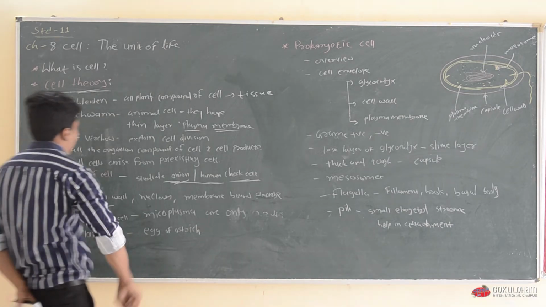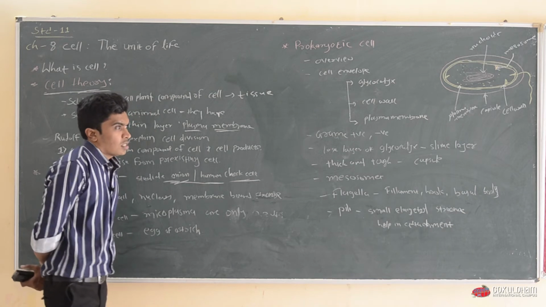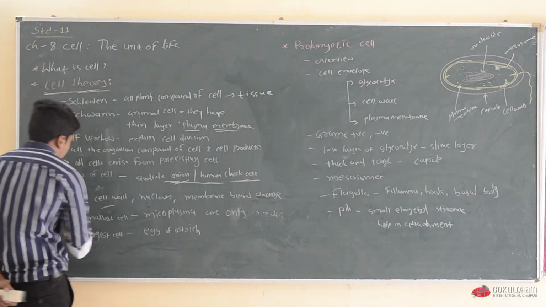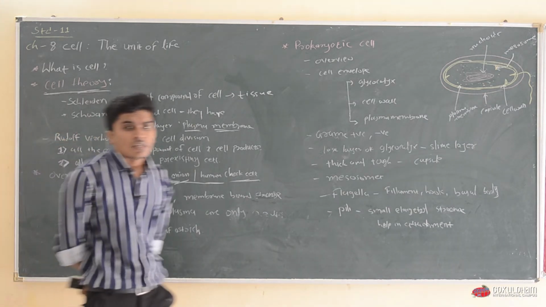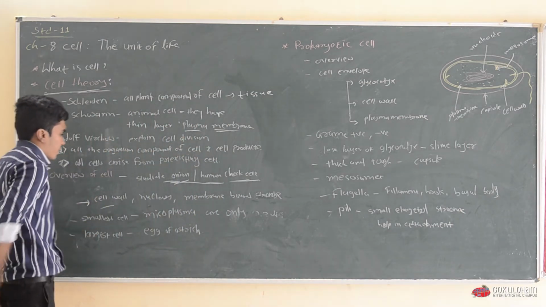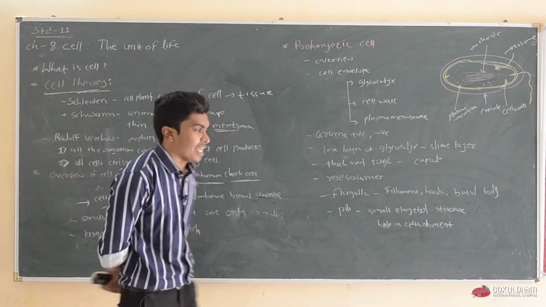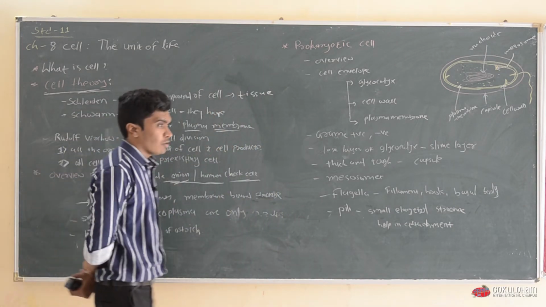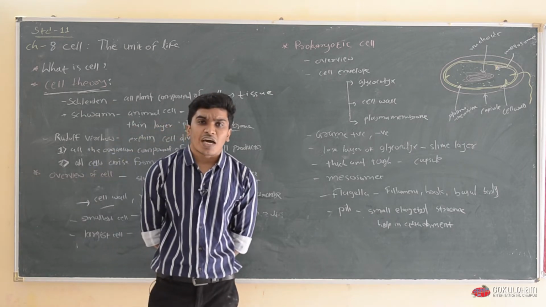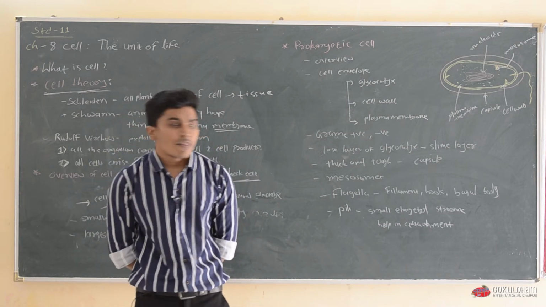Unicellular organisms are composed of only one cell, and they are capable of performing their functions and reproduction alone. This type of cell is known as a unicellular cell. On the other hand, multicellular organisms are composed of many types and many cells.